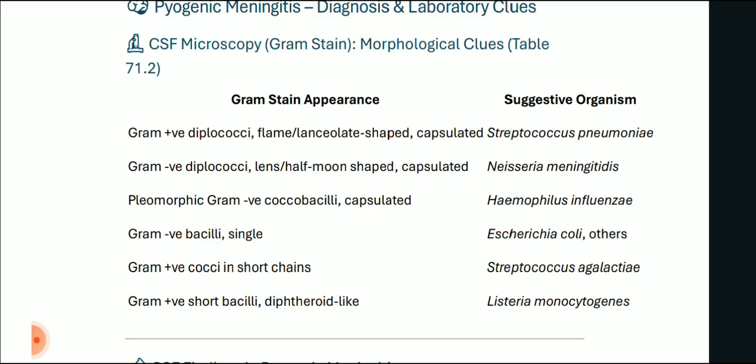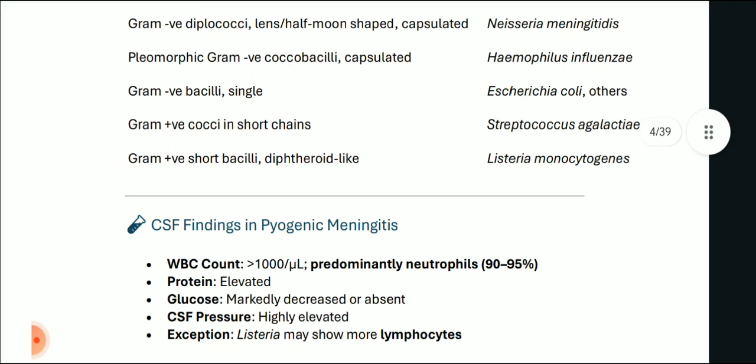Pleomorphic gram-negative cocobacilli, which is capsulated, is Haemophilus influenzae. Gram-negative bacilli, single, not in groups, is E. coli or maybe other gram-negative bacilli. Gram-positive cocci in short chains is suggestive of Streptococcus agalactiae, and gram-positive short bacilli, diphtheroid-like, is suggestive of Listeria monocytogenes.